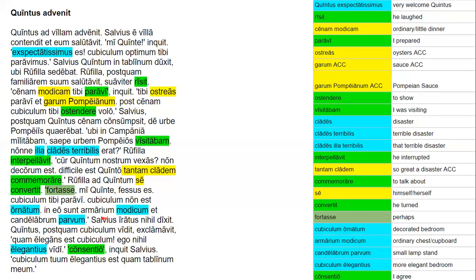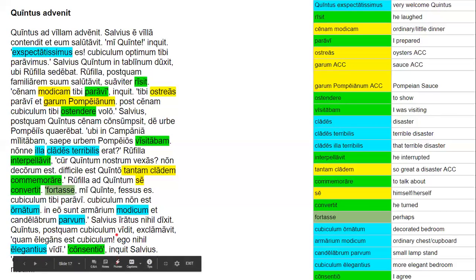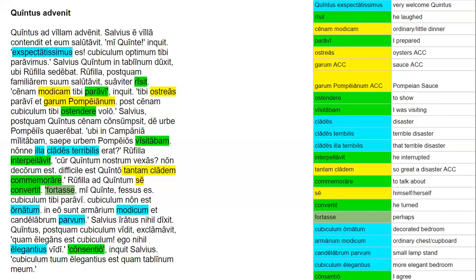Quintus, postquam cubiculum vidit, exclamavit: quam elegans est cubiculum! Ego nihil elegantius vidi. So Quintus, after he saw the bedroom, exclaimed, "How elegant is the bedroom!